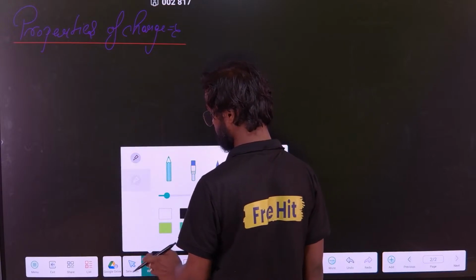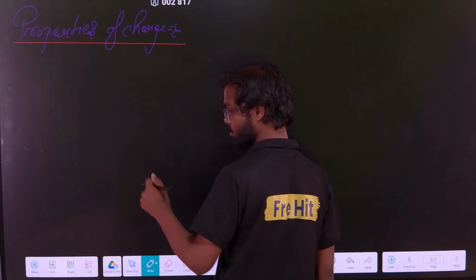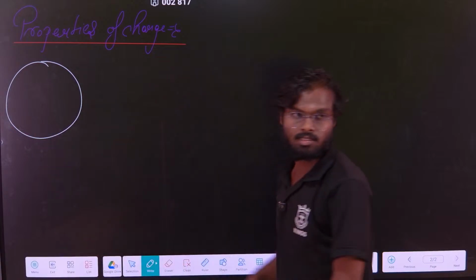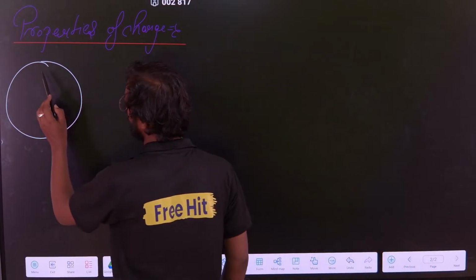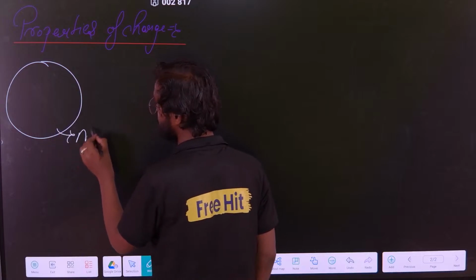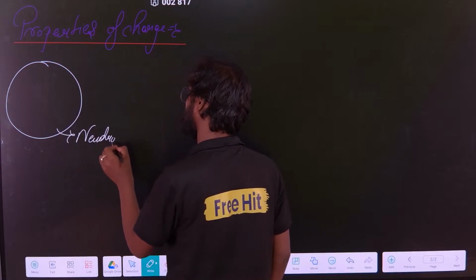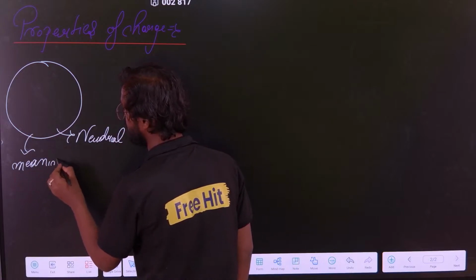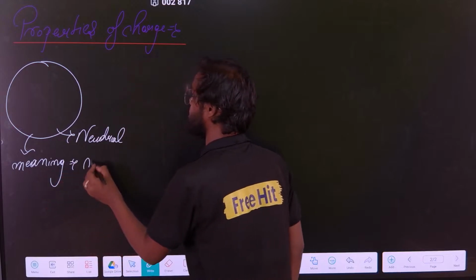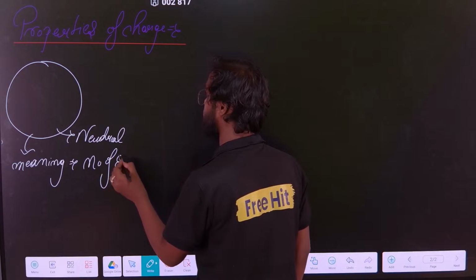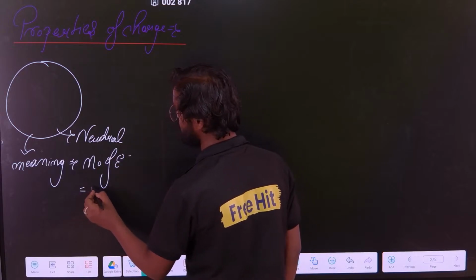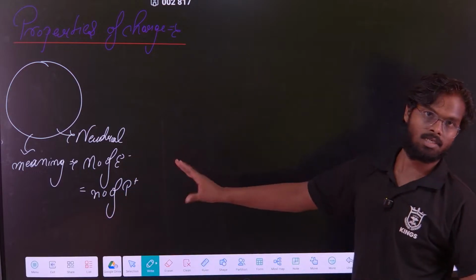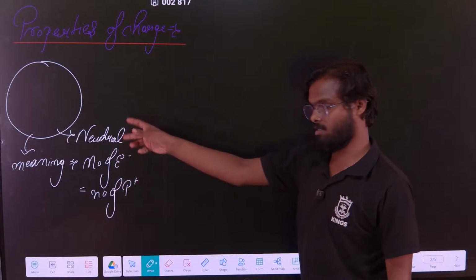Suppose I ask you one basic thing. Suppose this is one conductor, and it is neutral. What is the meaning of this? What do you infer from there? That the number of electrons is equal to the number of protons. Correct? That we understand from this.